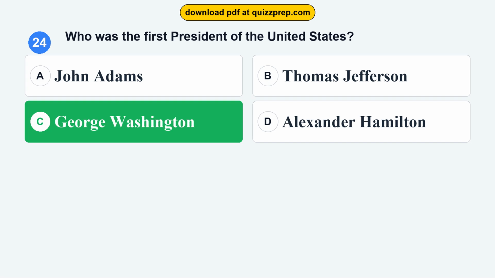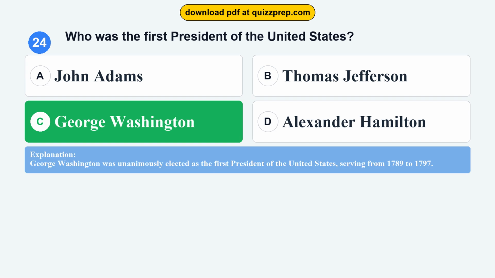The correct answer is option C, George Washington. George Washington was unanimously elected as the first President of the United States, serving from 1789 to 1797.